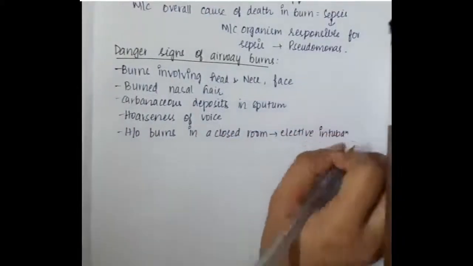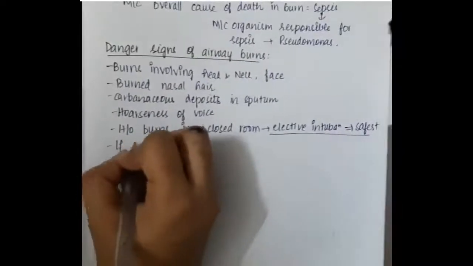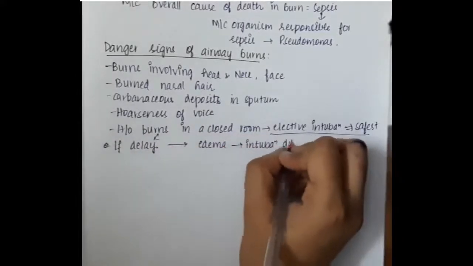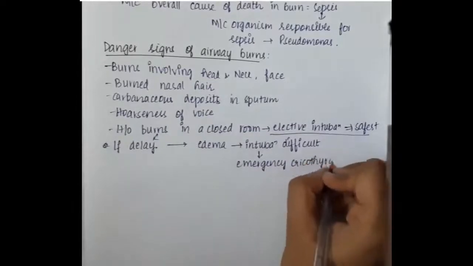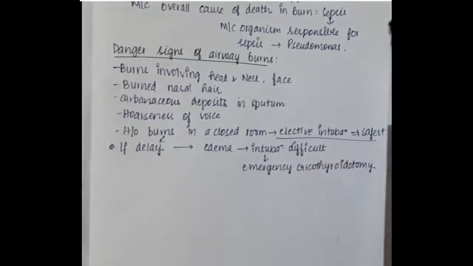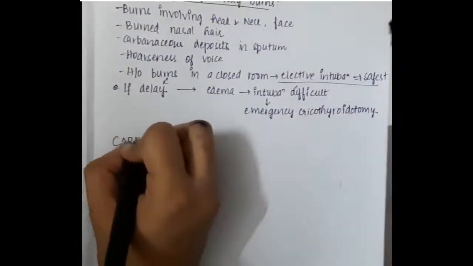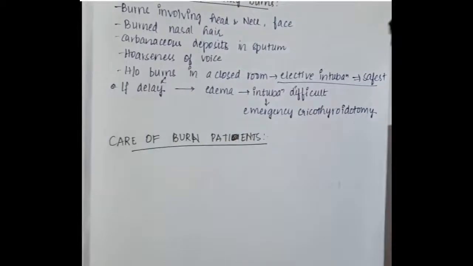Early intubation is safest. If there is any delay, edema can occur, leading to intubation difficulty, and then immediate cricothyroidotomy is done.